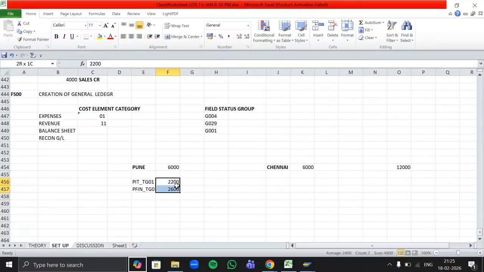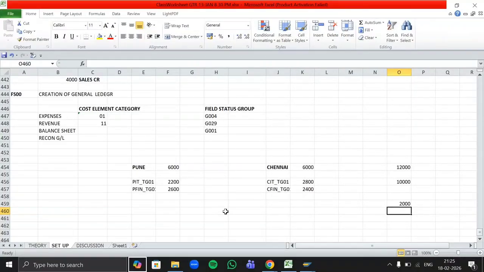And in Chennai, for the Chennai IT Department, I'm making an expense of rupees 2,800. And for the Chennai Finance Department, I'm making an expense of rupees 2,400. So the total expense here is 10,000. So here we got a profit of rupees 2,000, right? As of now in this scenario.